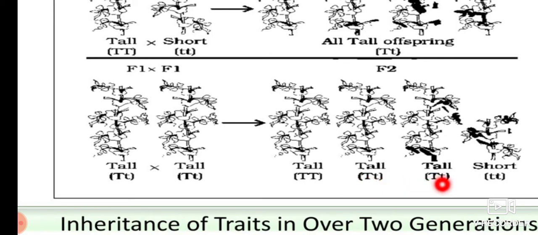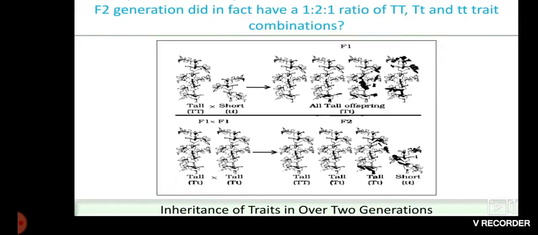In the next ones, you can see one capital T and one small t. It indicates there is a small t, which is a recessive gene, but the capital T dominates over the recessive one. Whereas in the last one you can see a small t and a small t, which is a short plant, because there is no dominating character here. Both are recessive genes, so they express their characteristics. Thus, whenever there is a dominating gene, it expresses its characteristics in the next generation over the recessive genes.